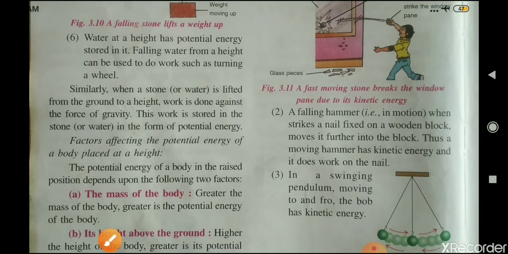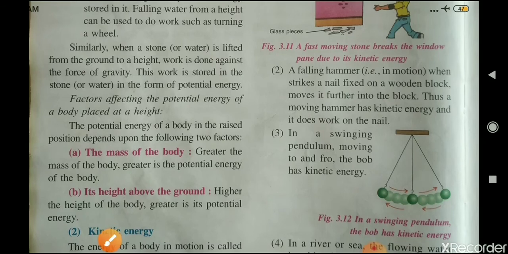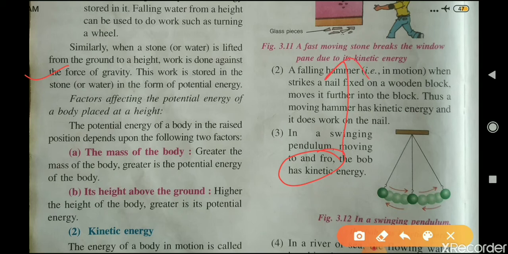Similarly, when a stone is lifted from the ground to a height, work is done against the force of gravity, because gravitational force attracts the body towards itself. When we bring a body from the ground to a certain height, we have done work on this body to bring it to this position. So this work is stored in the form of potential energy.